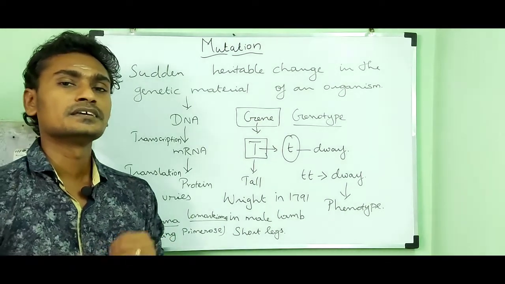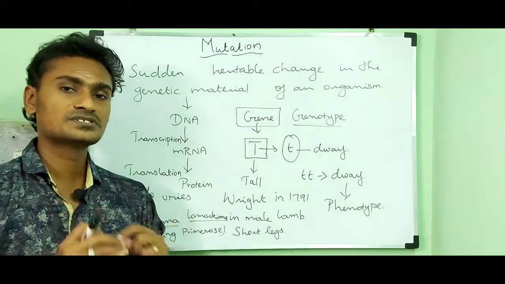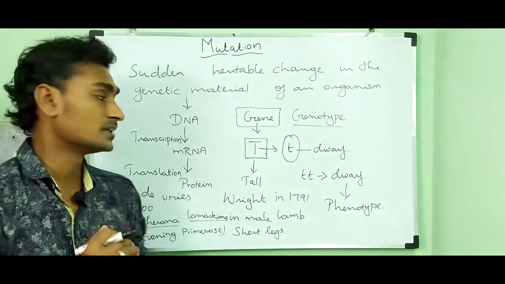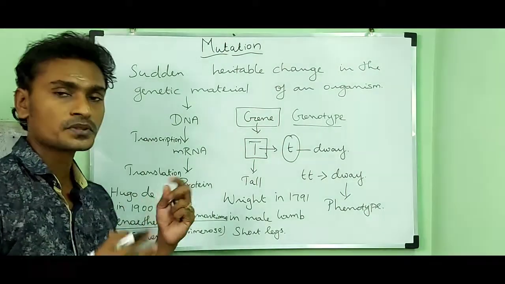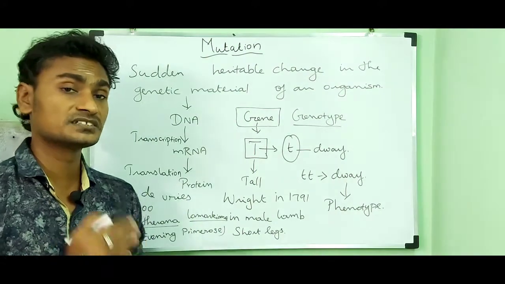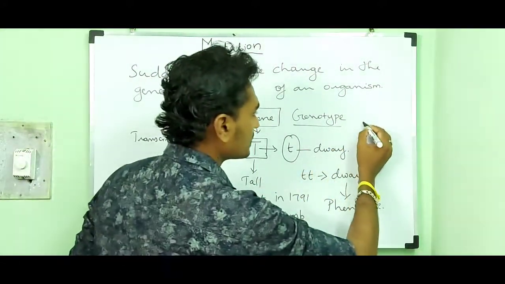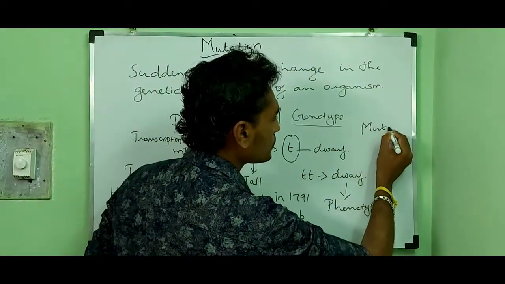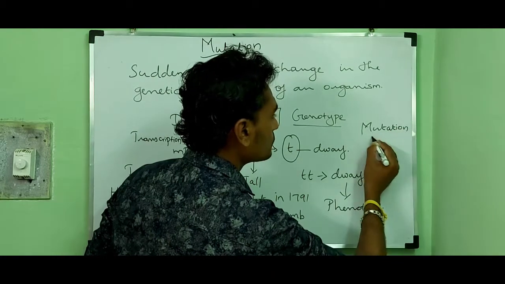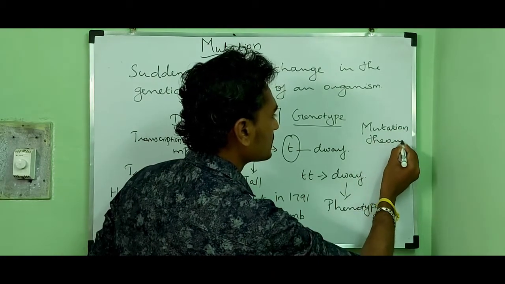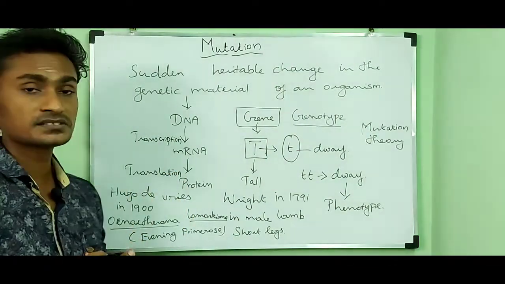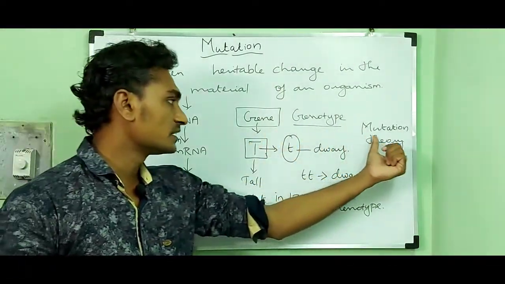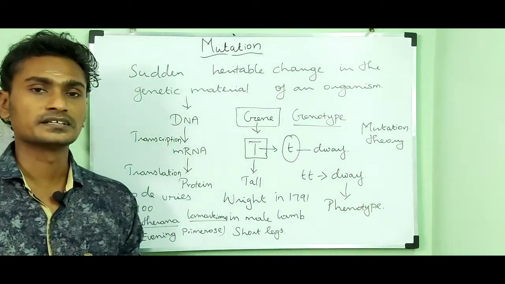He also coined the term mutation. The term mutation was coined by Hugo de Vries, and he proposed a theory called mutation theory.